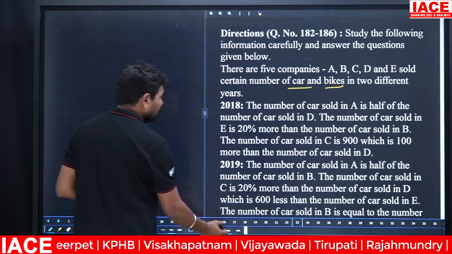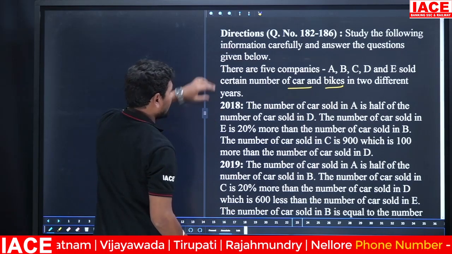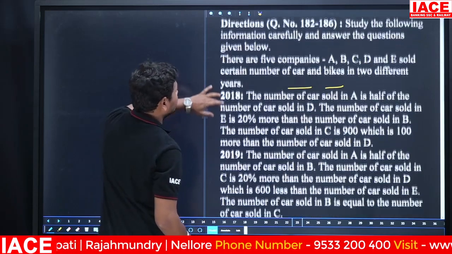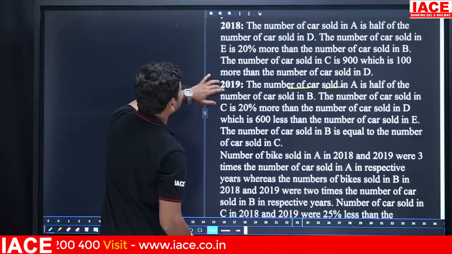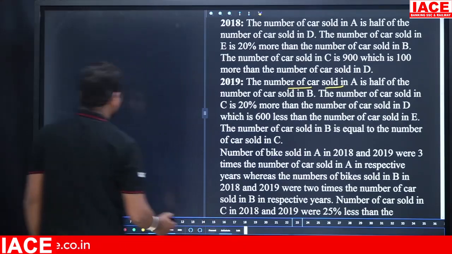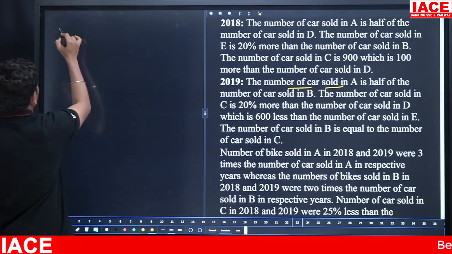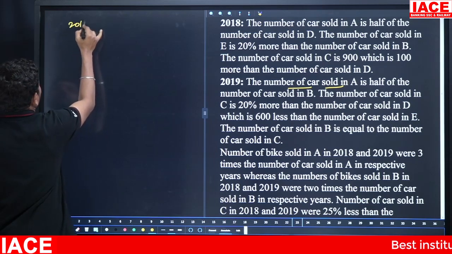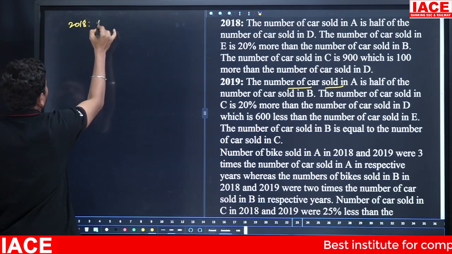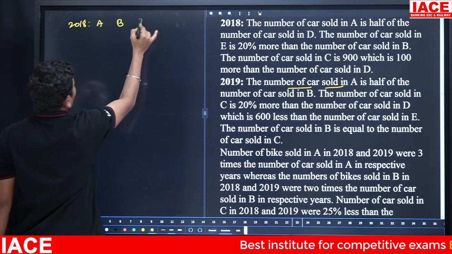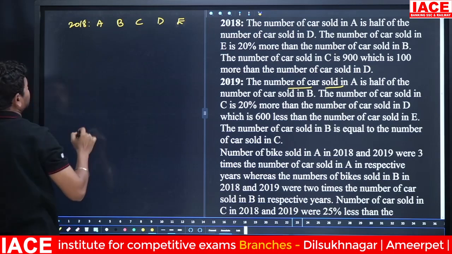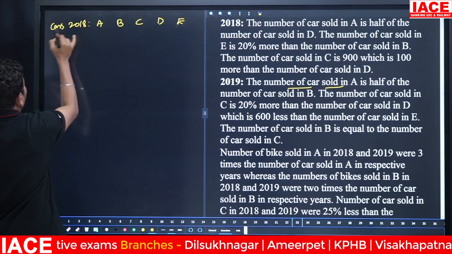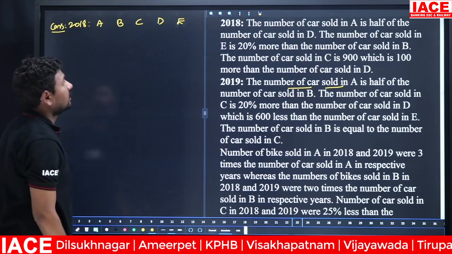First of all, we can focus on the 2018 car side. Look, there are 5 companies, A, B, C, D, E. This is about cars in 2018.